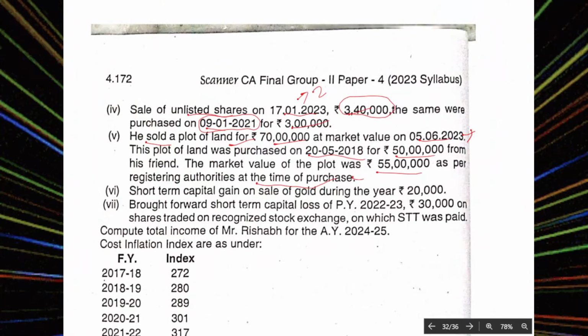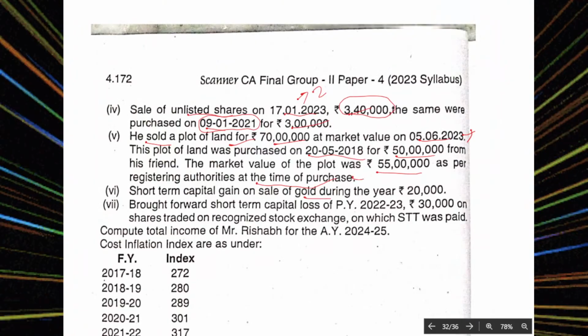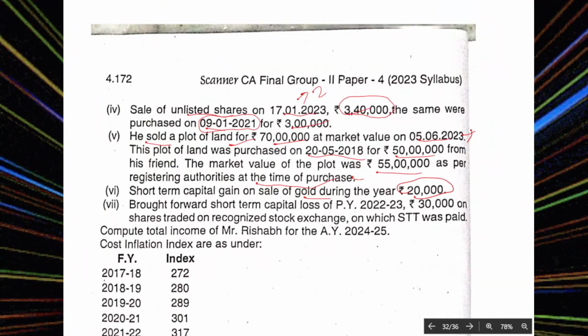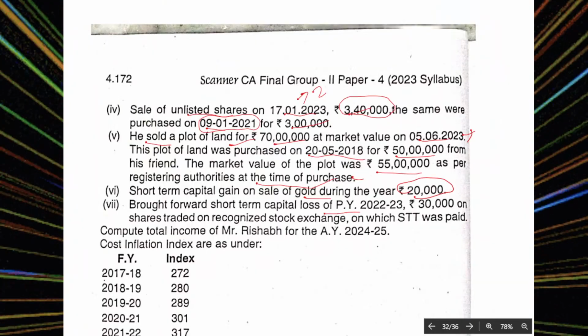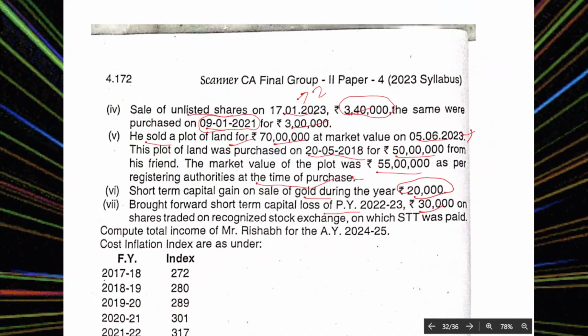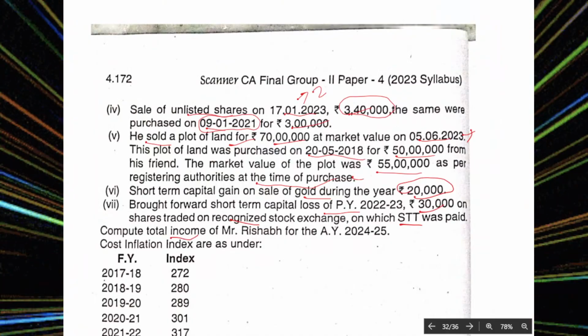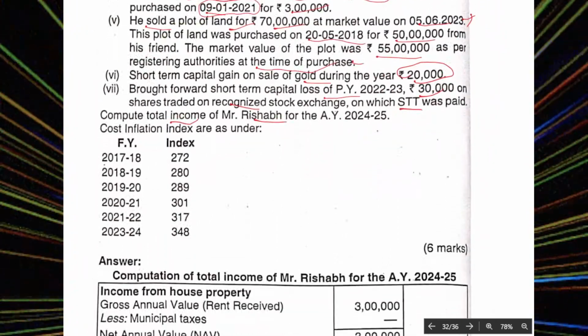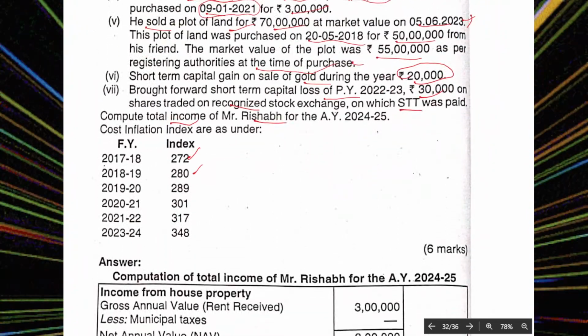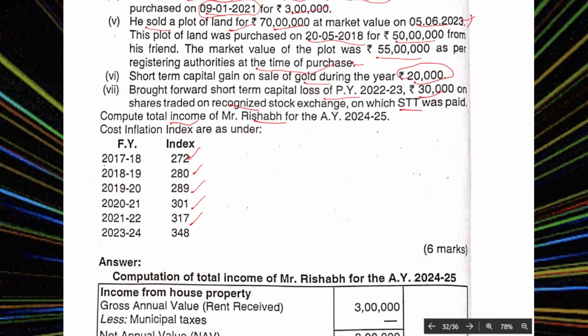Short-term capital gain on sale of gold 20,000. Brought forward short-term capital losses 30,000. On the shares traded on a recognized exchange, STT was paid. Compute the total income. Cost inflation index: 272, 282, 286, 301, 371.